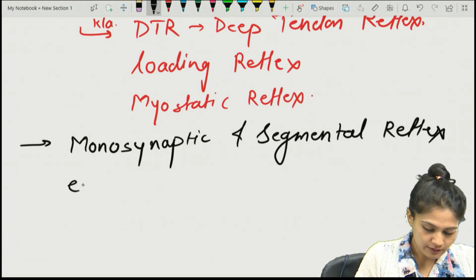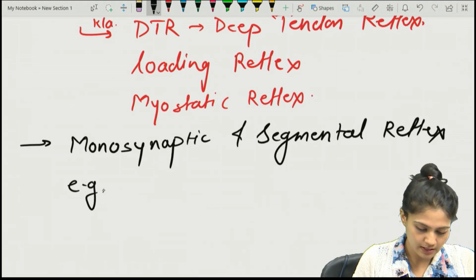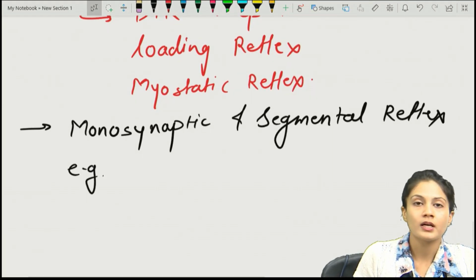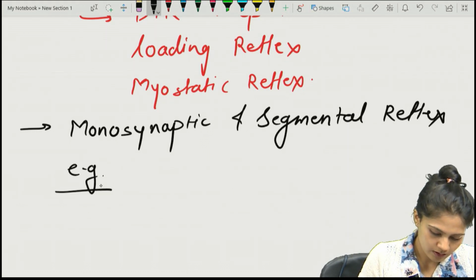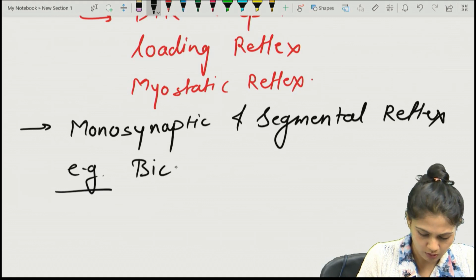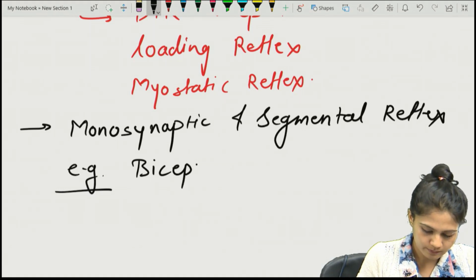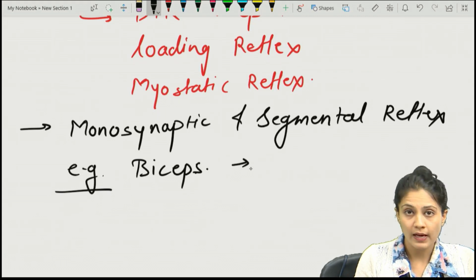There are many examples of deep tendon reflexes, which we perform in the first year of physiology. Examples are biceps, triceps, knee jerks and so on. What is the root value of the biceps jerk?